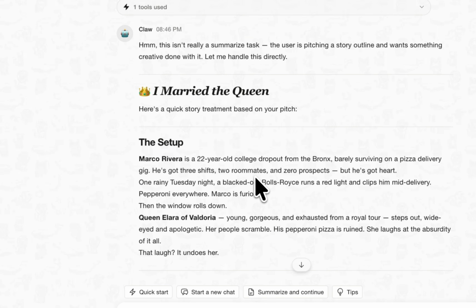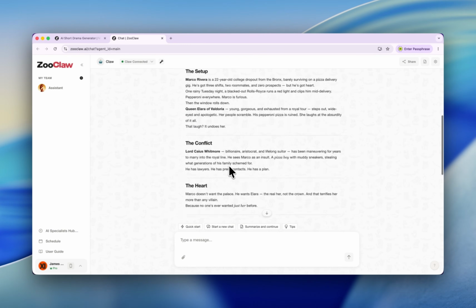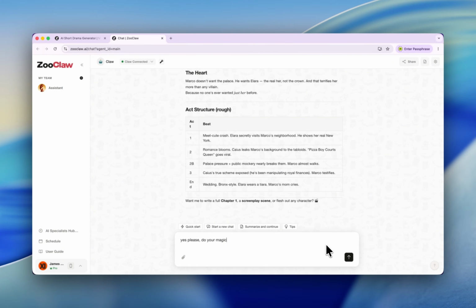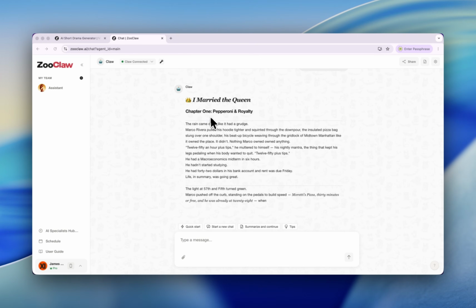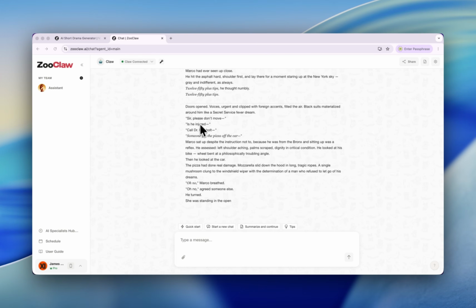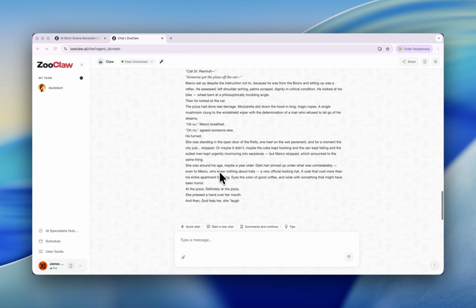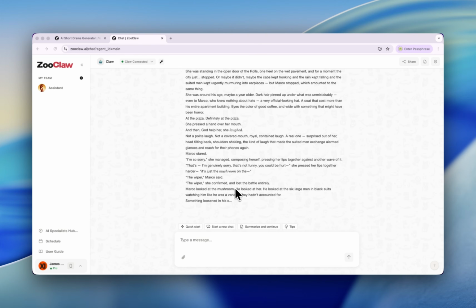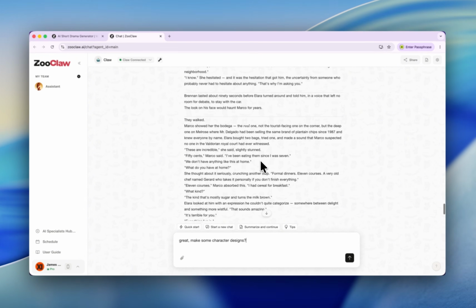Okay, now ZooCloud is helping us enrich the story and the conflicts and act structure. I just give it away to AI, ask AI to do its magic. So now we have chapter 1. Our story got enriched and we are generating some dialogues. That's pretty cool. Oh my god, I got goosebumps. Check out this. This is professional. Now we are in professional hands, I'd say. You know, the dialogue. Okay, now we have our script.